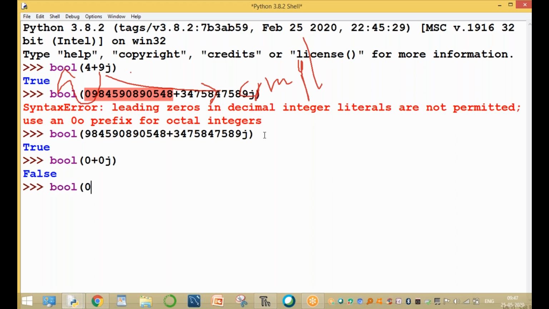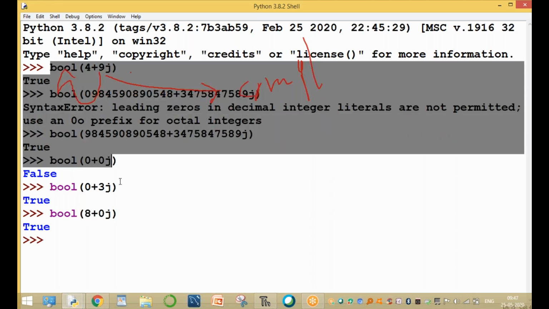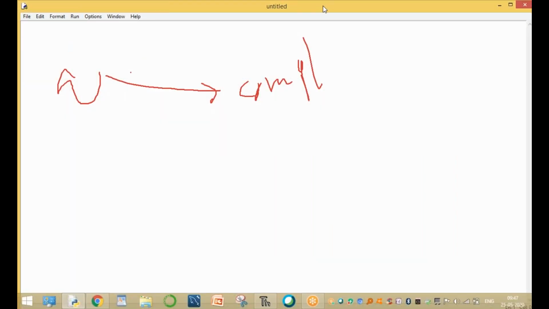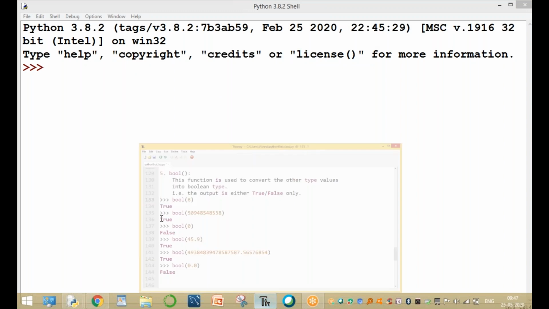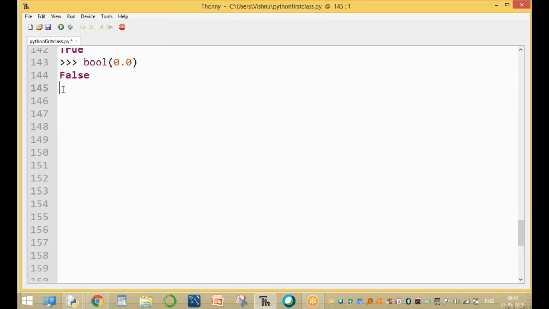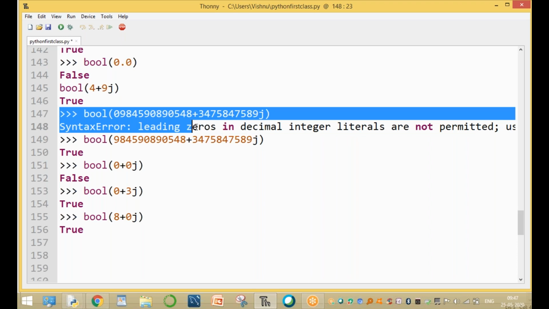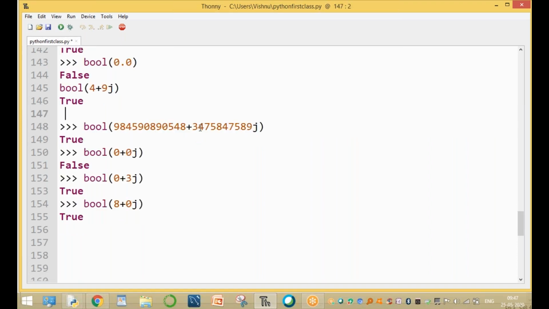Bool of, for example, 0 plus 3j, the value is true. For example, 8 plus 0j, the value is also true. Clear? All these values are converting into Boolean type. Complex number to Boolean.